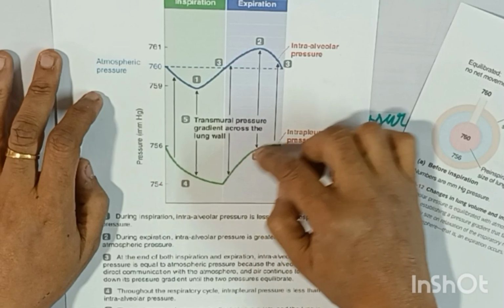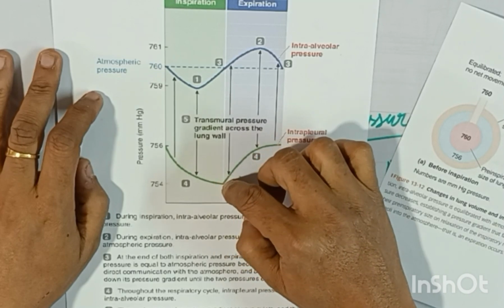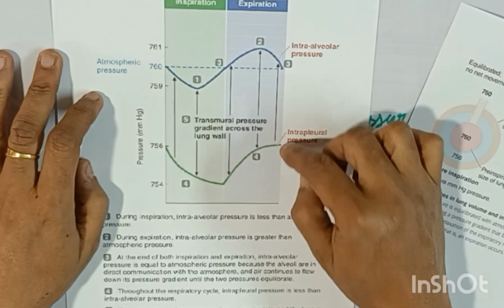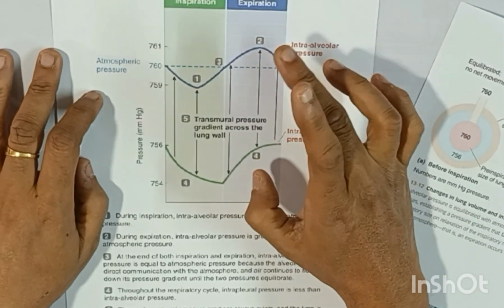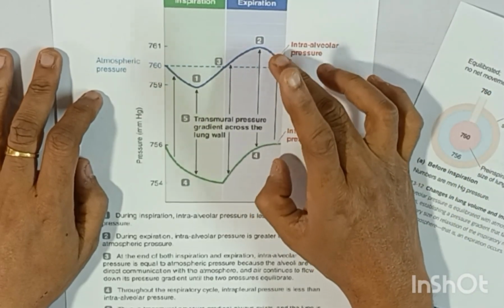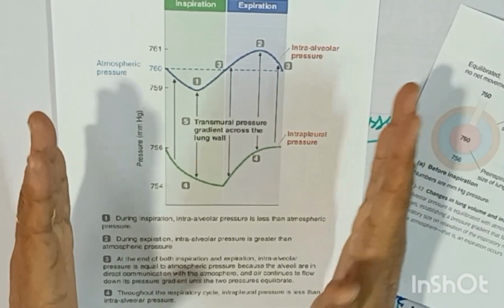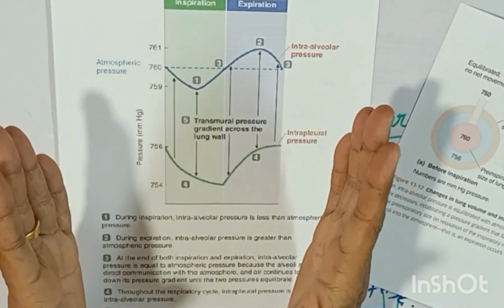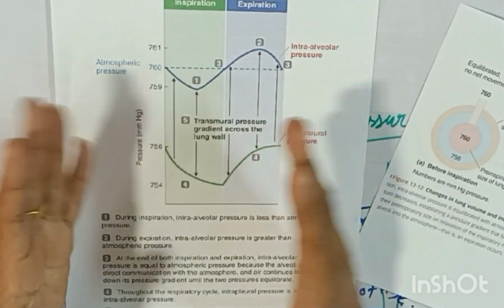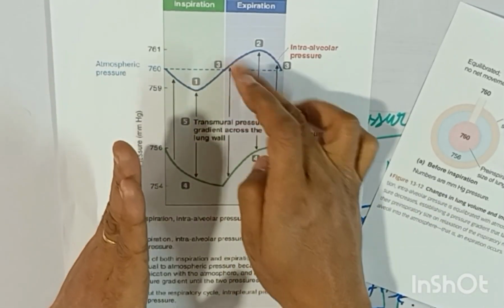So this is the intrapleural pressure. From 756 it goes down in inspiration to 754, and from 754 it is again getting to 756. But this difference between the intra-alveolar pressure and the intrapleural pressure is called the transmural pressure gradient across the lung wall. Across this wall there is a pressure difference which operates.